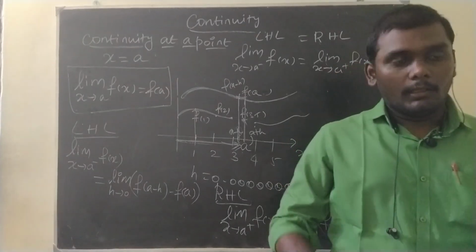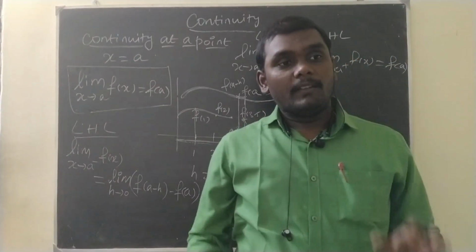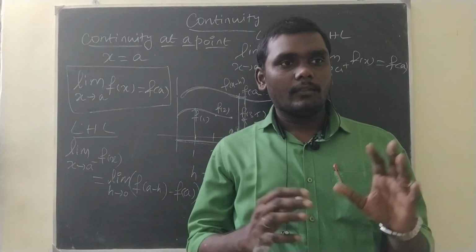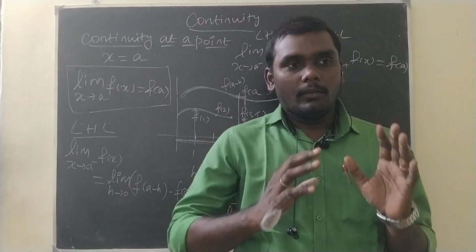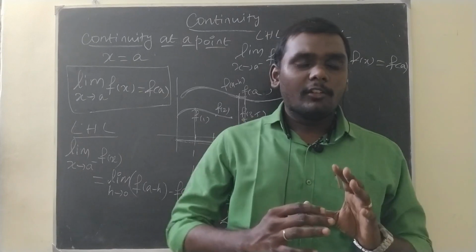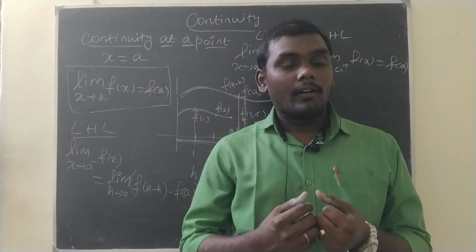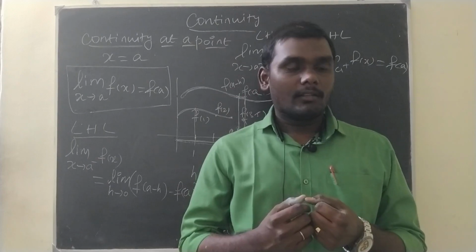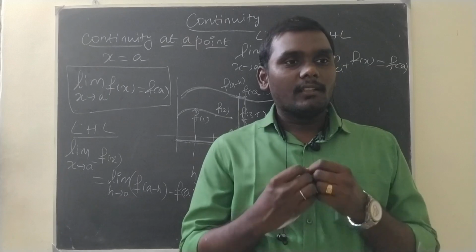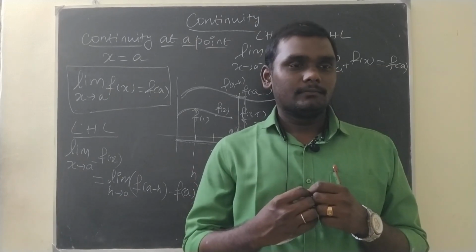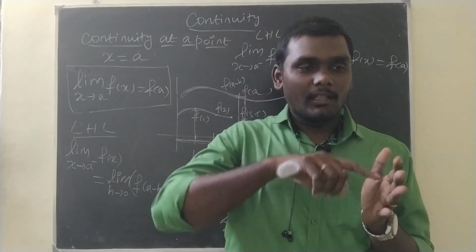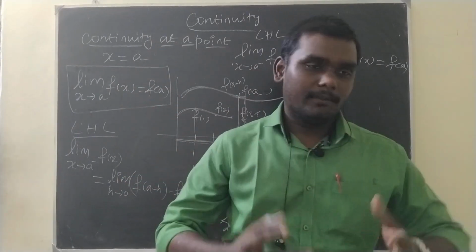Okay. Now let me summarize everything at once. We have discussed the thing called continuity. Continuity for whom? For a function. A function is said to be continuous if the graph of the function does not have any break.